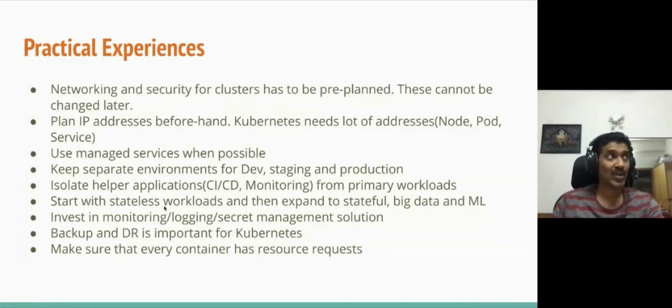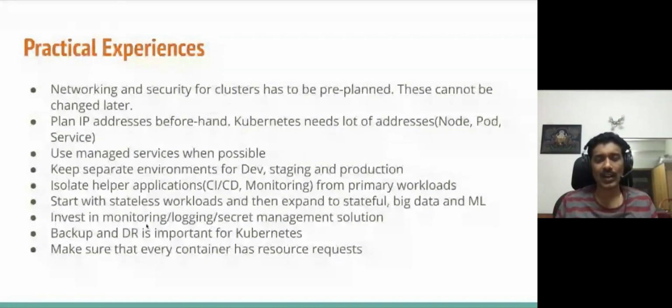Next one is about starting initially with stateless workloads, and then you can expand to stateful, big data, and machine learning. Because I would suggest getting comfortable with stateless, which is easier to get started with, and then once you get comfortable with your Kubernetes environment, you can expand it to other kinds of workloads, right?